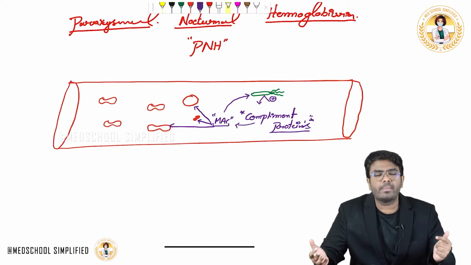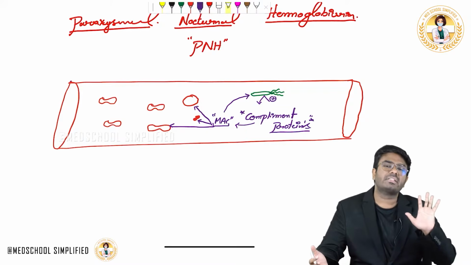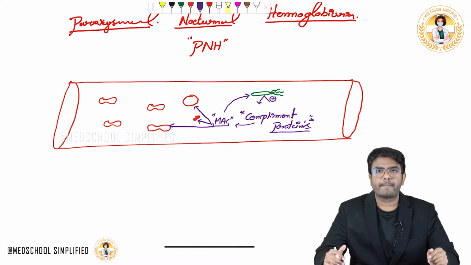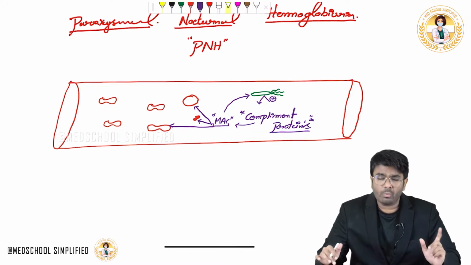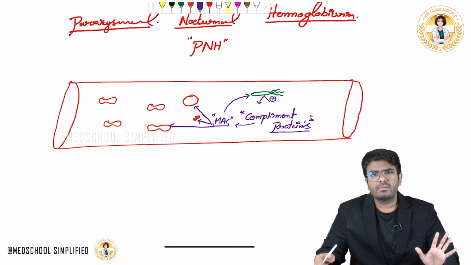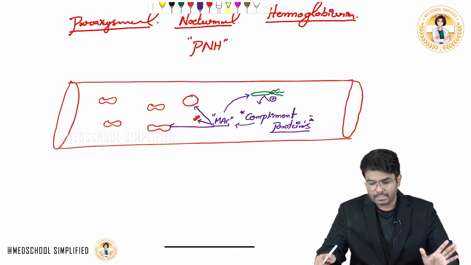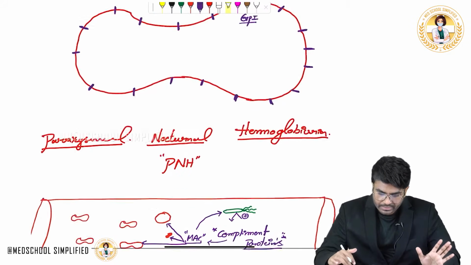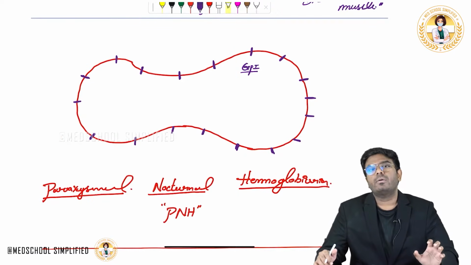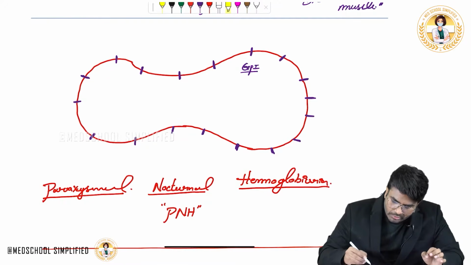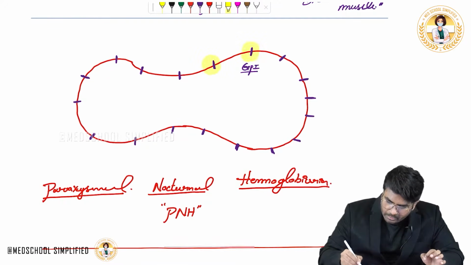Once the membrane attack complex is activated, it will attack both the bacteria as well as your RBC, WBC and platelets, your blood cells. Do we want RBC destruction, WBC destruction, platelet destruction? No, we don't want that. So that's the reason nature has given our cells a defense. Do you know what this defense is? The defense is the GPI molecules.